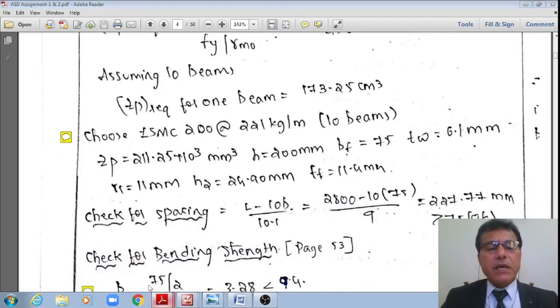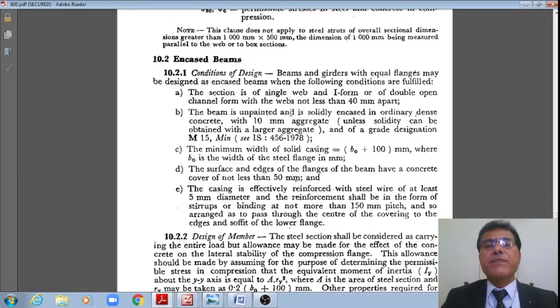Even as per the codal specification for encased beams, the code says that the sections may be that of the single web of I section or double open channel of webs not less than 40 mm apart. Even channel sections may also be used. However, in the previous videos, ASD1, ASD2 and ASD3, I have solved the problem using purely I sections for both the top tier as well as the bottom tier.